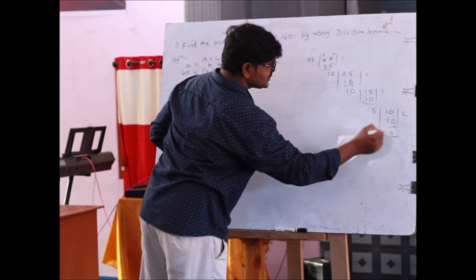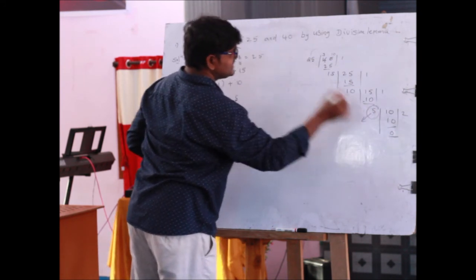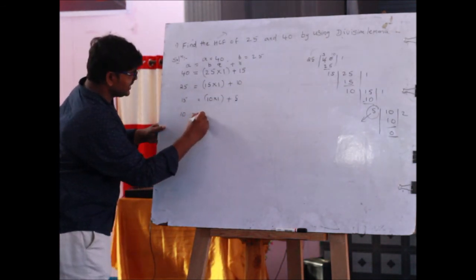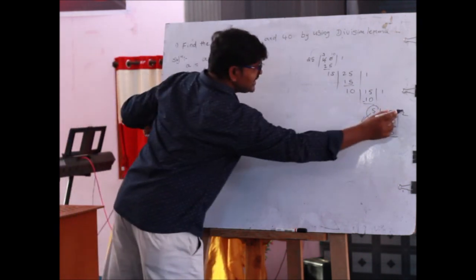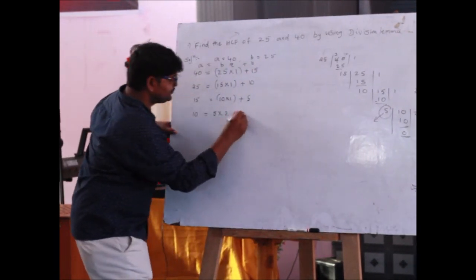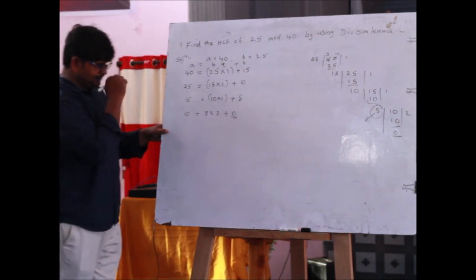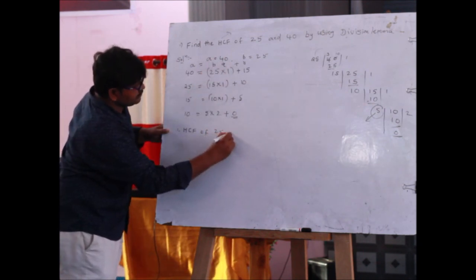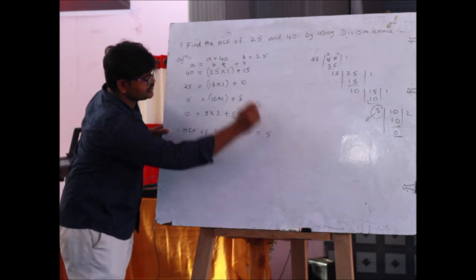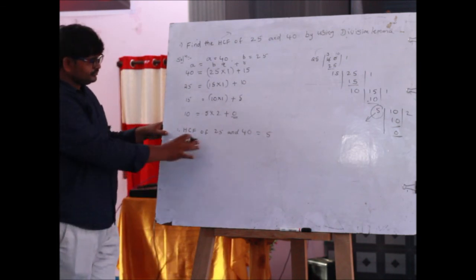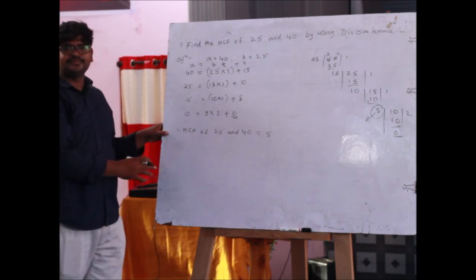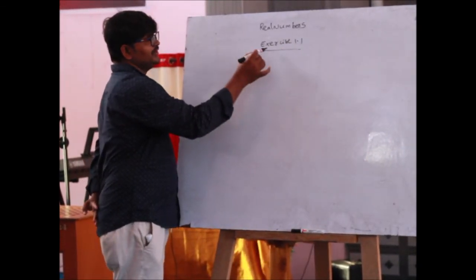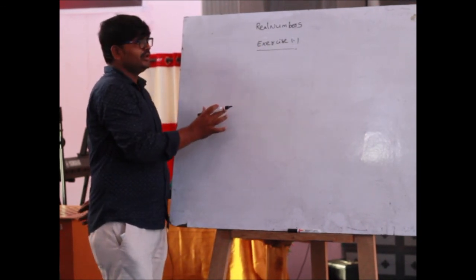Therefore, the process stops. So the HCF of the given two numbers is 5. Comparing 5 and 10, 10 is the highest number. So 10 equals 5 twos are 10, remainder equals 0. Therefore, the HCF of 25 and 40 equals 5. This is the method. Okay, children. Tomorrow we will discuss exercise 1.1 according to the Euclid